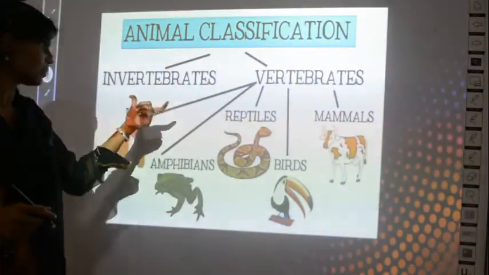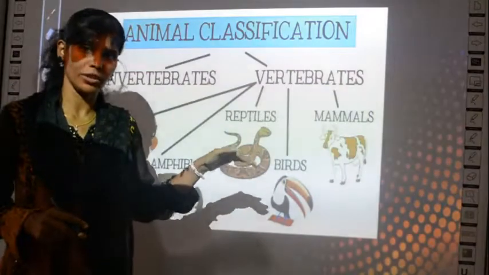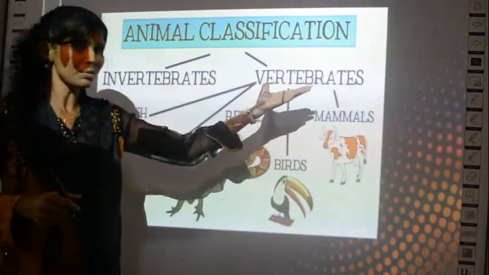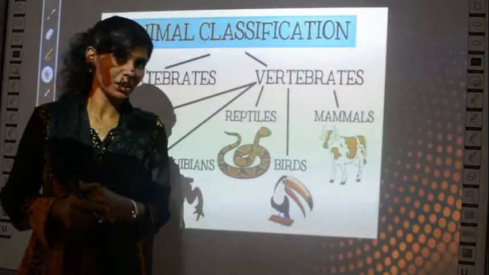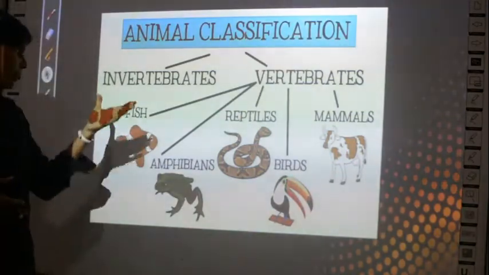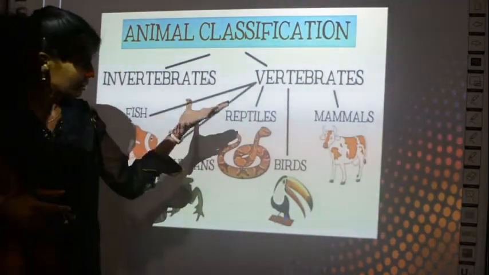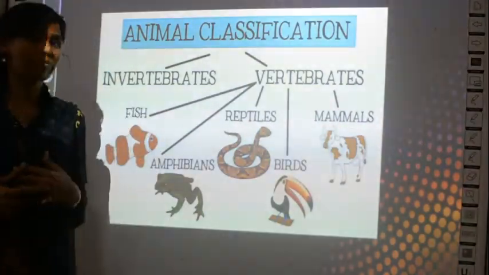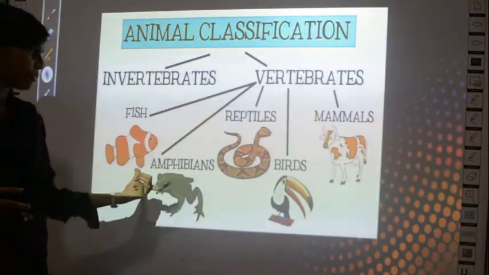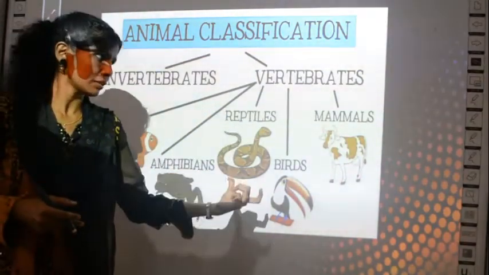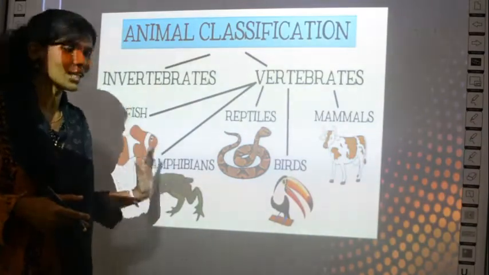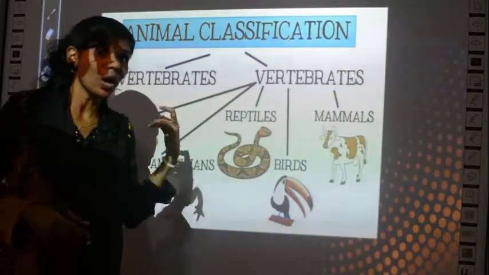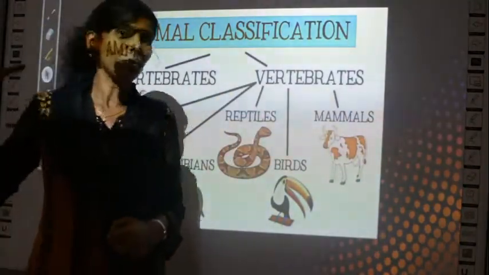Two classes ago, when I was teaching invertebrates also, I had displayed this chart. Okay, so if you remember, it's okay, but I'll tell you again. So vertebrates are totally of 5 groups, called fishes, amphibians, reptiles, birds and mammals. So what are the 5 groups of vertebrates? Fishes, amphibians, reptiles, birds and mammals. So all these 5 groups, as I told you, come under the group vertebrates. So obviously all of them are going to have a backbone in them.